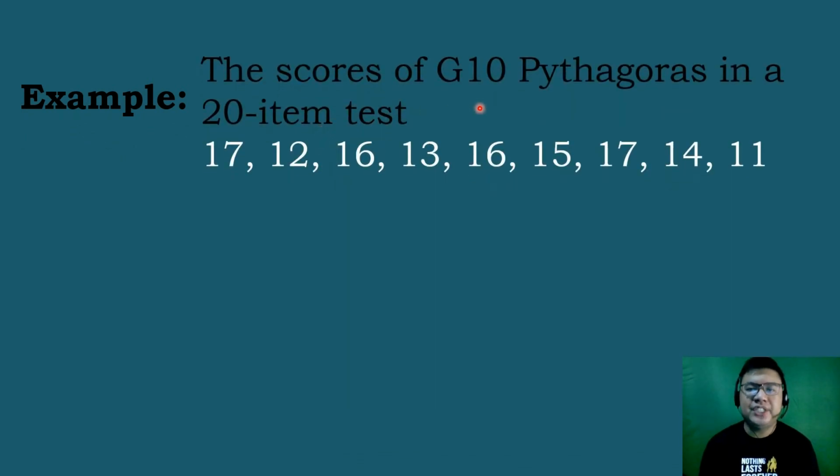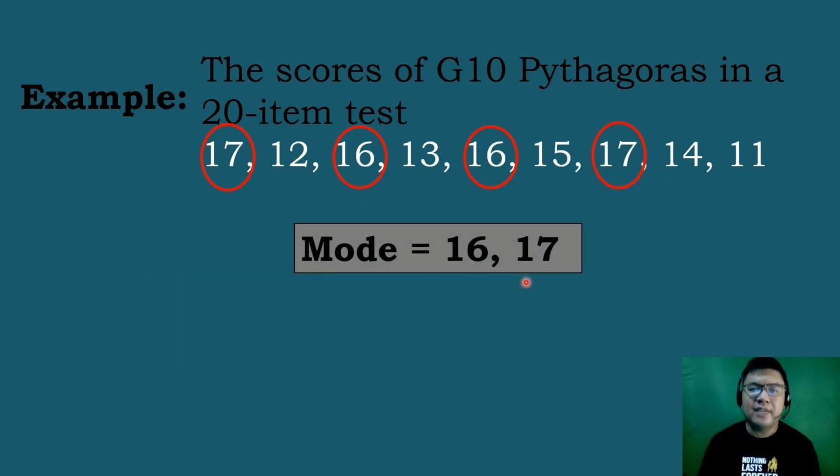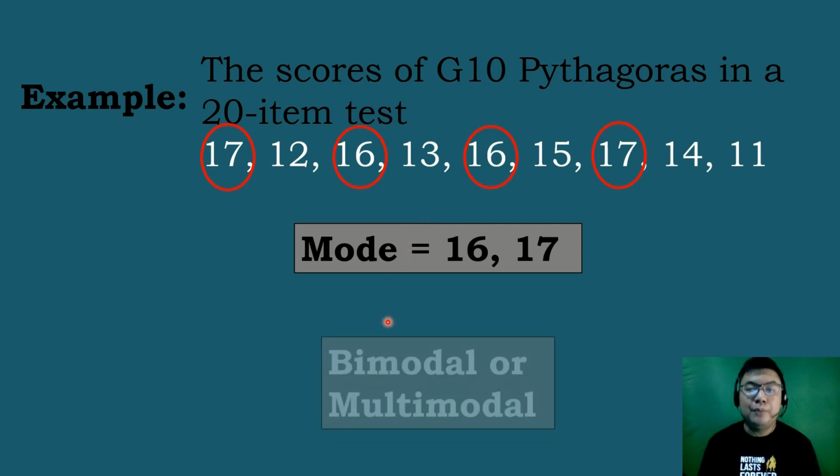The scores of G10 Pythagoras in a 20-item test. So we have 17, 12, 16, 13, 16, 15, 17, 14, 11. Let's identify the mode. So which is the most frequent number in this given set of data? That is 16 and 17, which are repeated 2 times. So the mode will be 16 and 17. And then for the type of mode, since there are two modes, it can be classified as bimodal or multimodal.